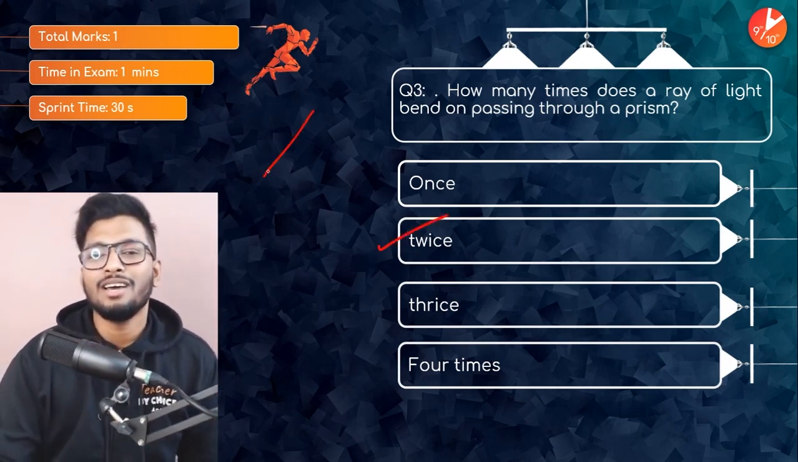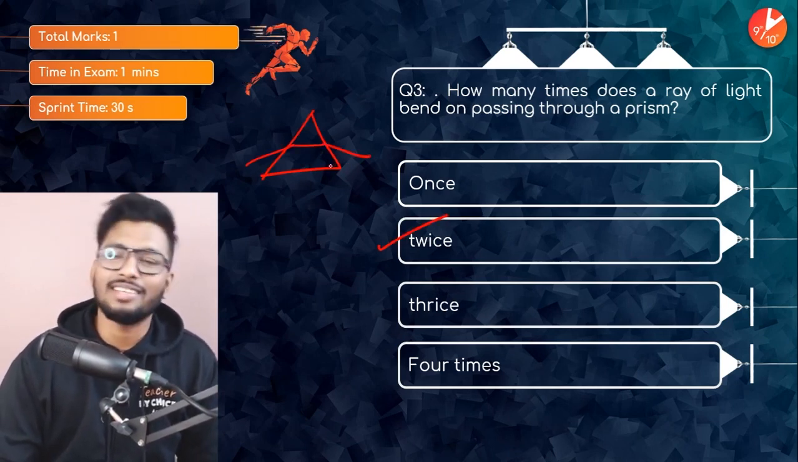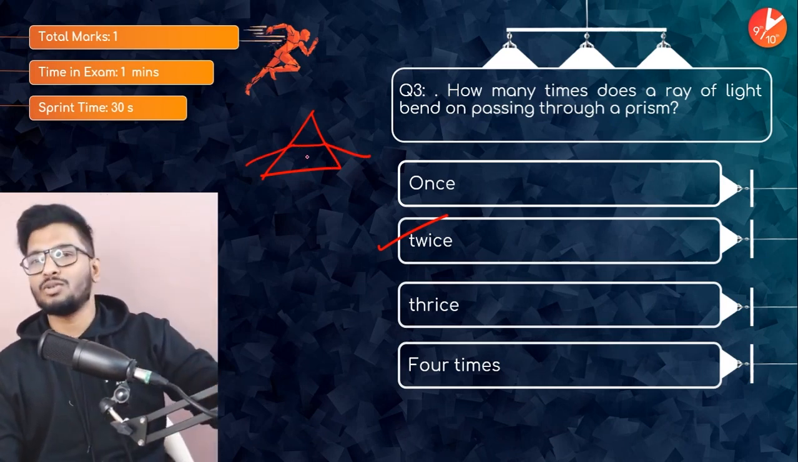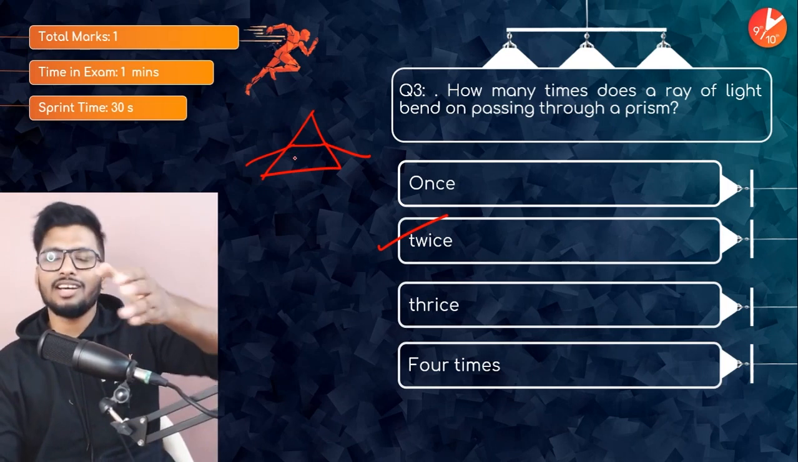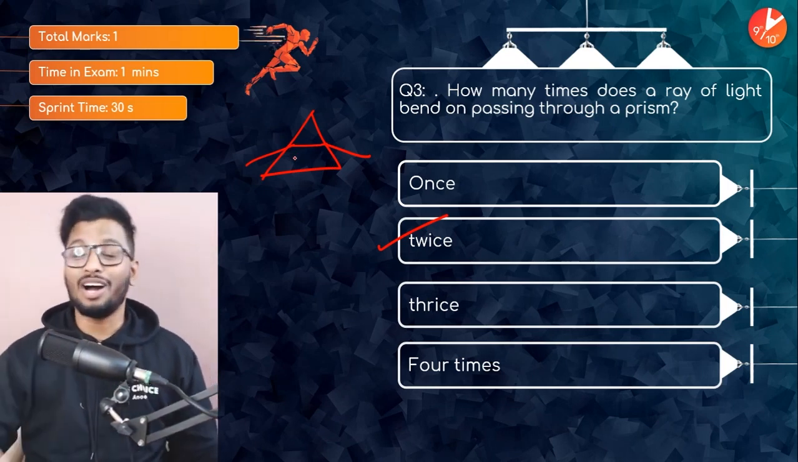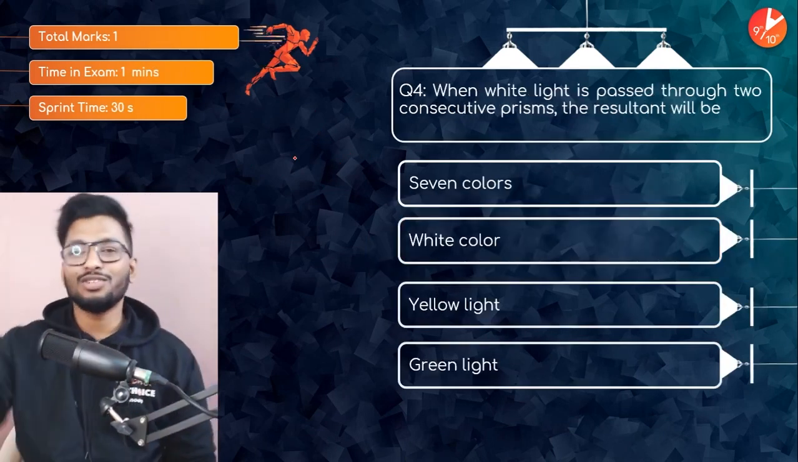It's going to be twice, because when a ray of light enters the prism, it will undergo refraction, and then again it will undergo refraction one more time as it is leaving the prism. So refraction is happening twice because the medium is changing 2 times. First, it's entering from air to glass, and then it's leaving glass and entering into air. How hard was that? Super easy question, guys. Moving on to the fourth question.